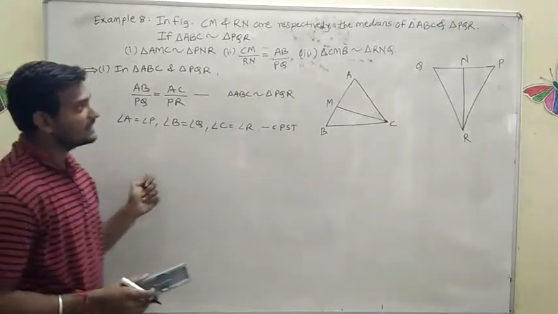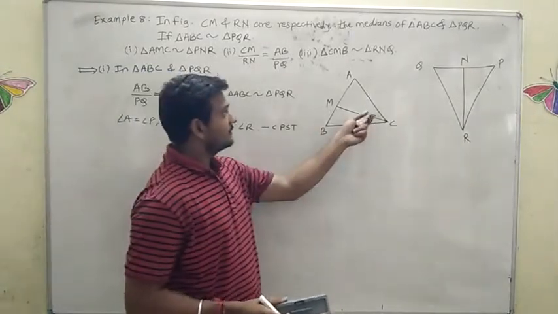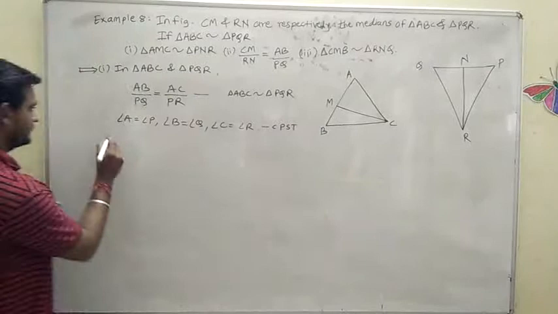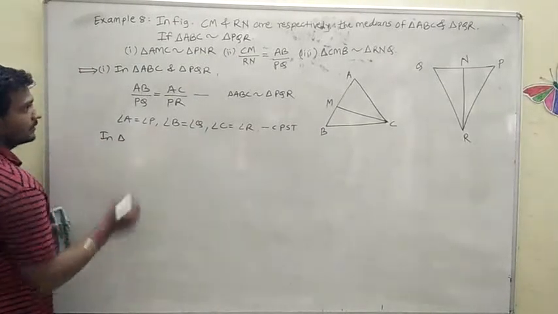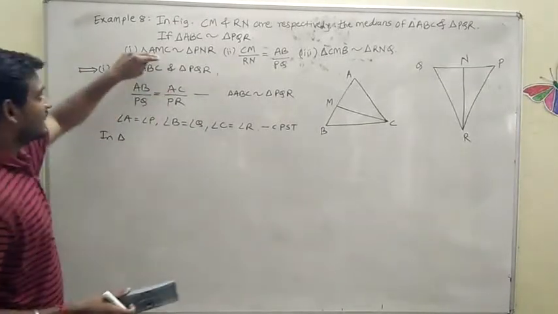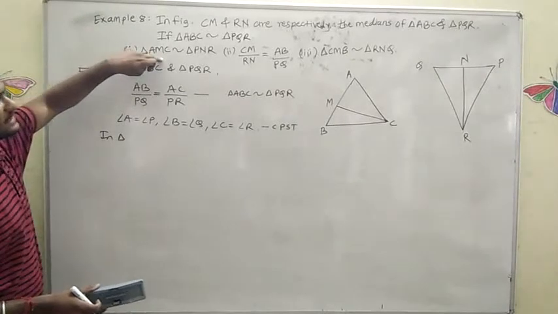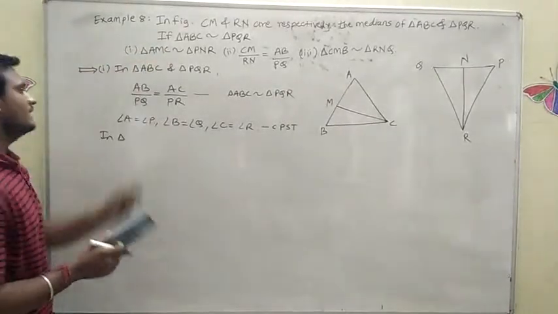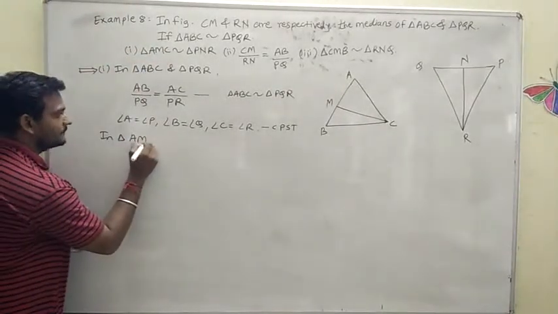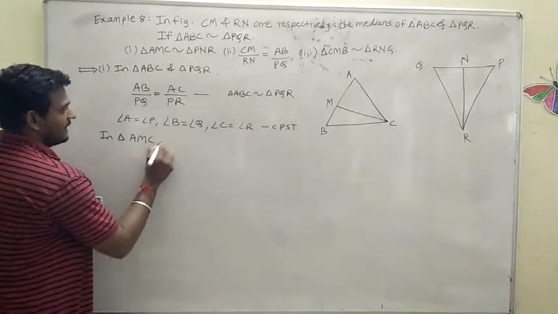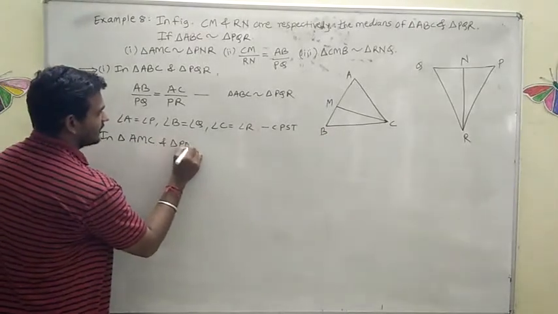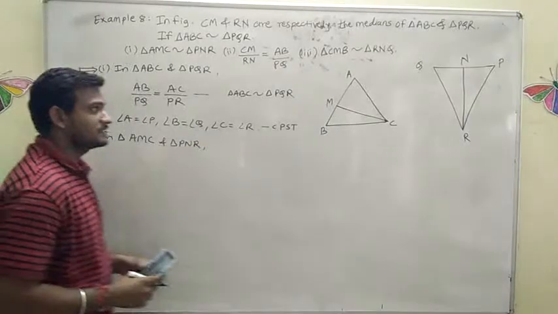Now see here, we will consider two triangles. Which triangle do we have to prove here? Triangle AMC. In triangle AMC and triangle PNR, now observe these two triangles.